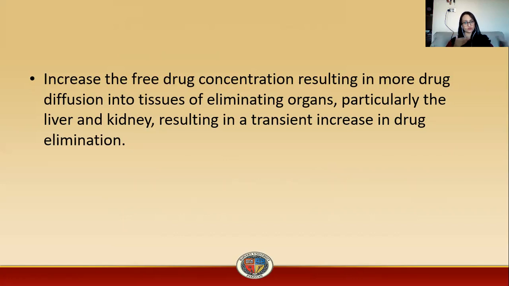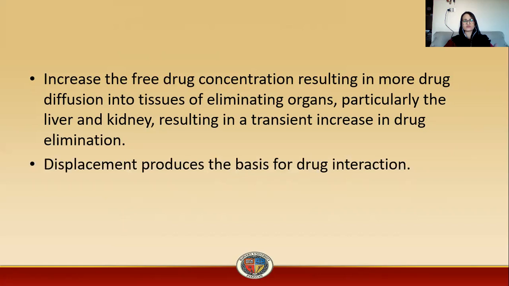It will stimulate the eliminating organs to eliminate the drug, so the drug elimination rate is increased due to this effect. This is a compensatory mechanism which will try to compensate for the very high drug concentration in the body. So it will try to reduce that concentration.